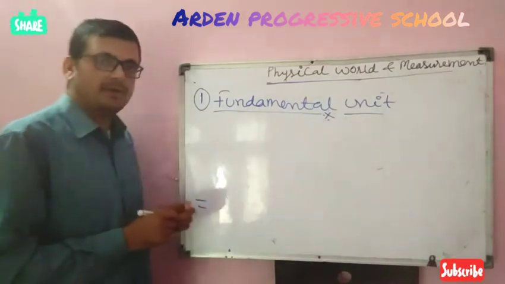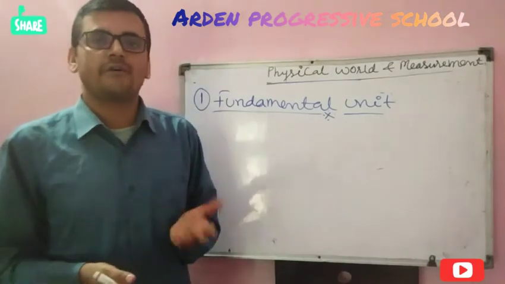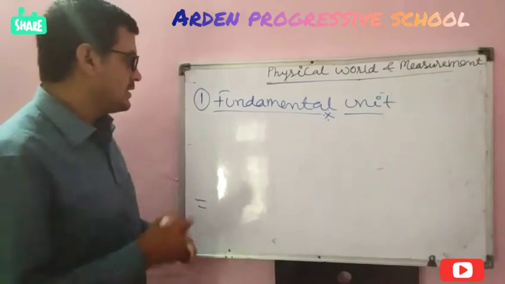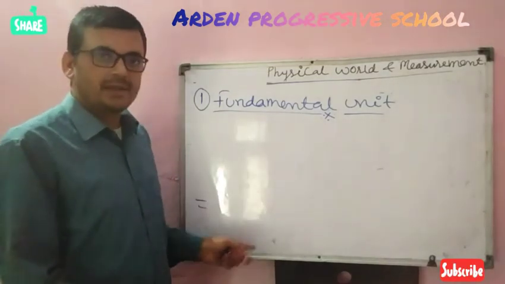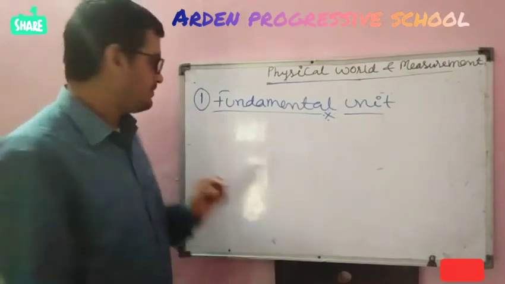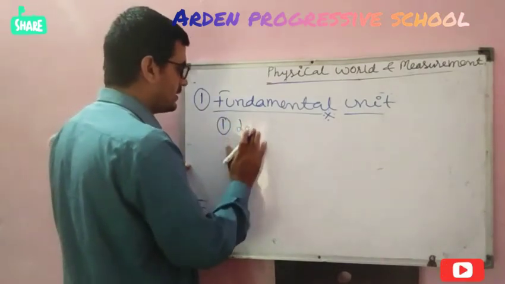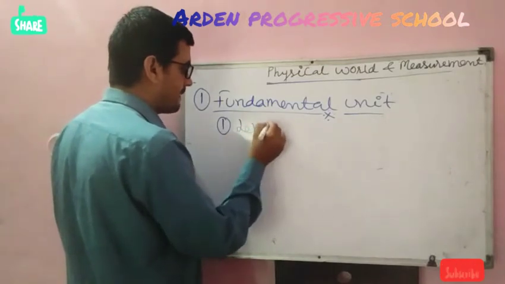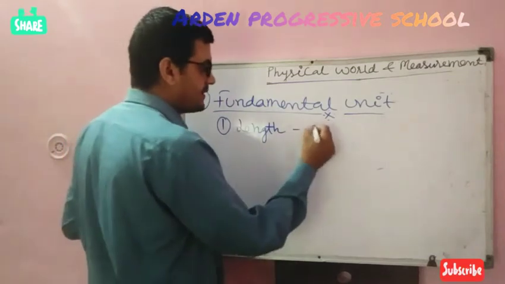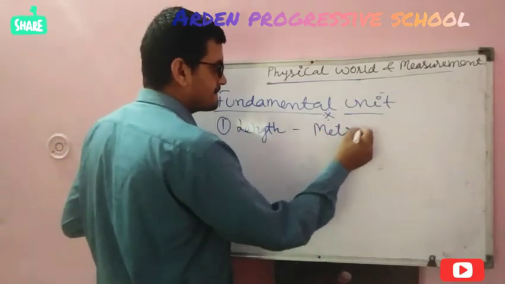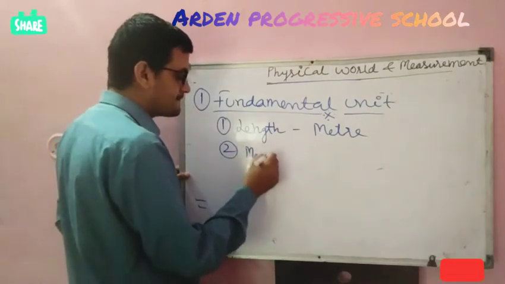I have told you that we have 7 types of fundamental physical quantity. Now I am writing the fundamental physical quantities and their units. First one is length. Its unit is meter. Second one is mass.